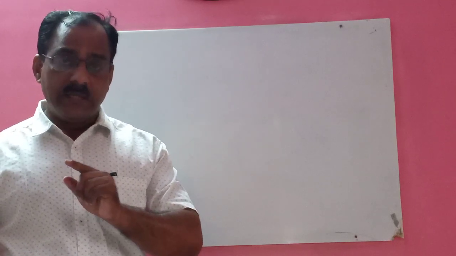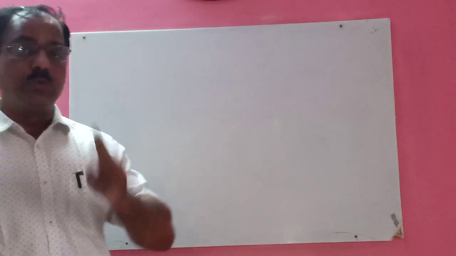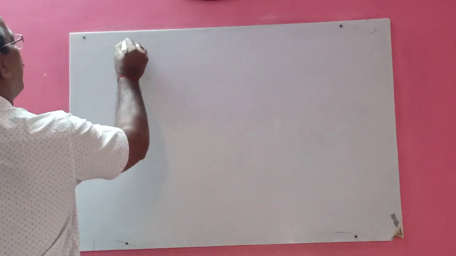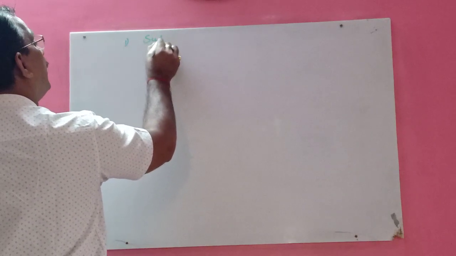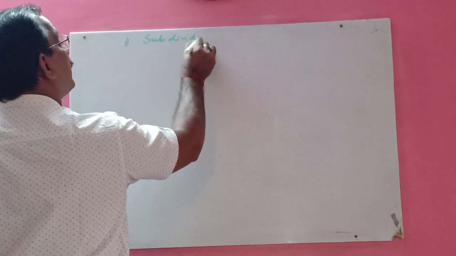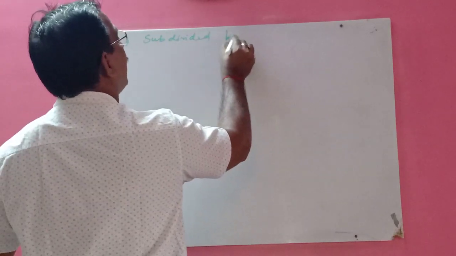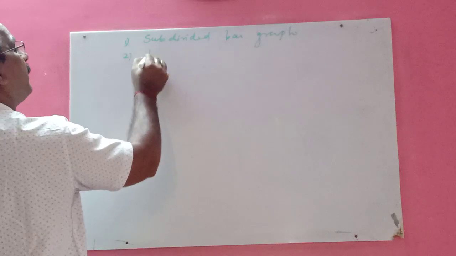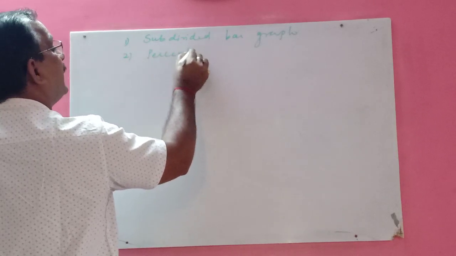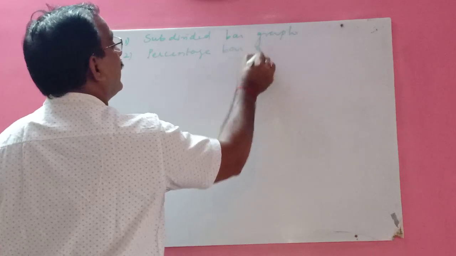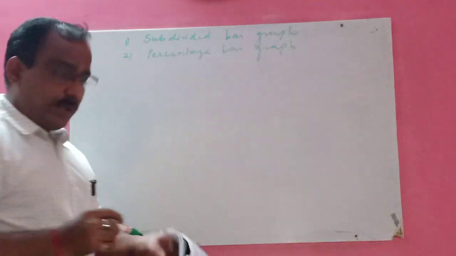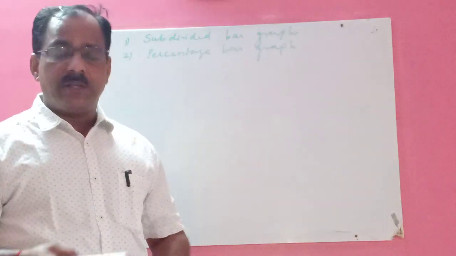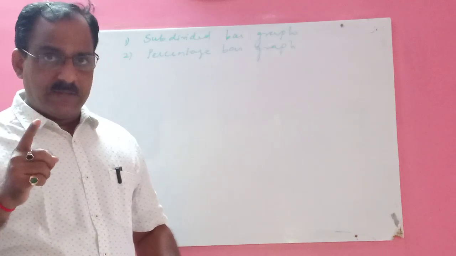This year you are going to do 2 more bar diagrams, which are called a subdivided bar graph and a percentage bar graph. Last year you already did 2 bar graphs: the simple bar diagram and the joint bar graph.